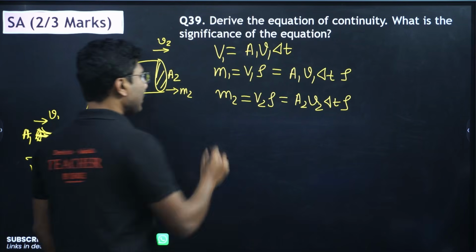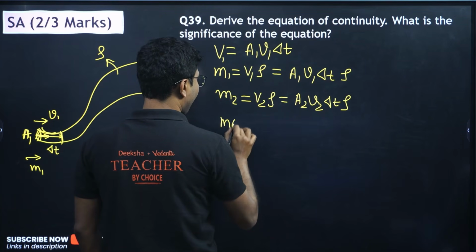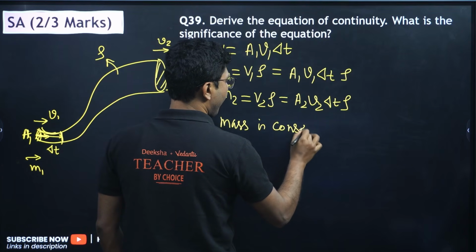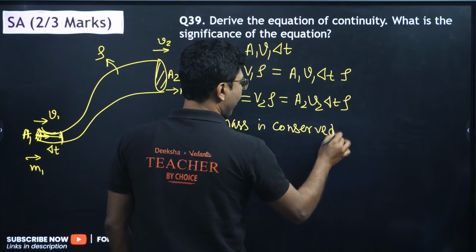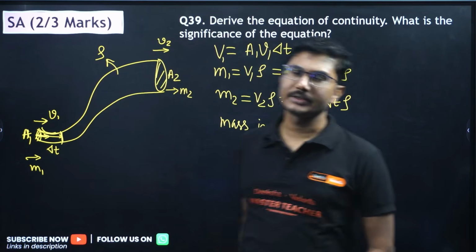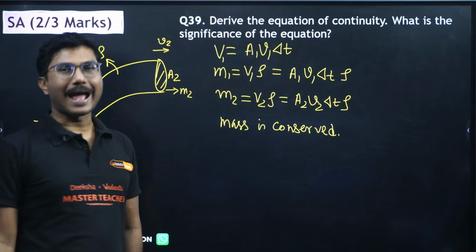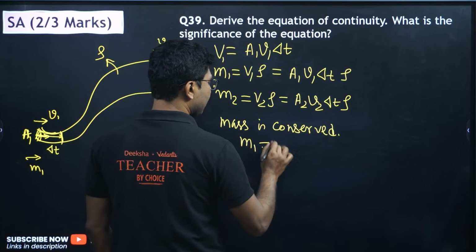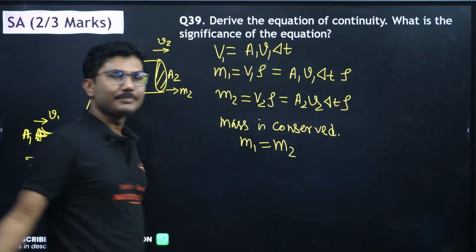Now we know that mass is conserved, right? So whatever mass enters the pipe, the same amount of mass should exit the pipe as well. So from there we can say mass M1 must be equal to mass M2 because mass is conserved.